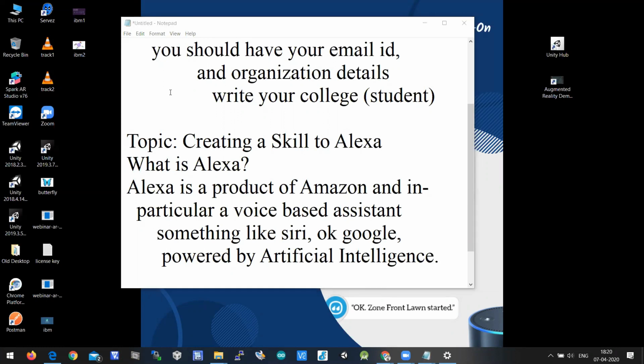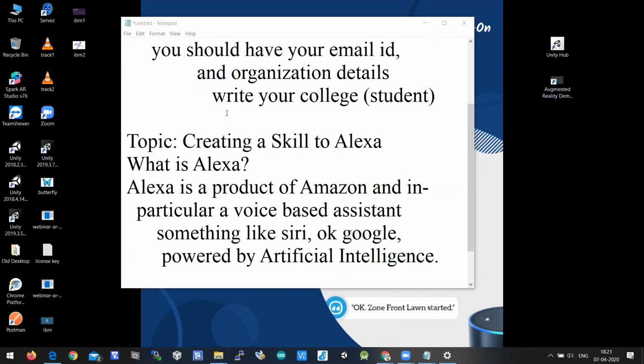It can react to your voice, based on the artificial intelligence algorithms deployed on it. And if you want to purchase Alexa, you can purchase through the Amazon website. A lot of vendors provide Alexa products. Alexa is available in different flavors. Some say Amazon Echo Dot, some say Amazon Echo and all. Though you have different types of Amazon Alexa products, creating a skill is very similar for all the products.